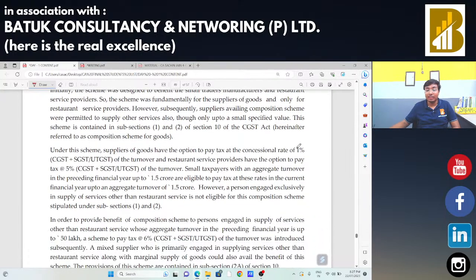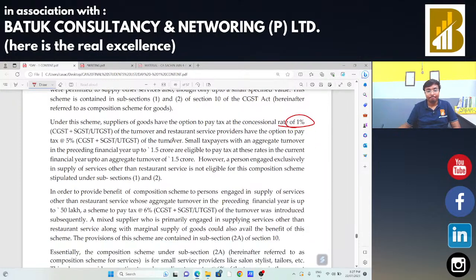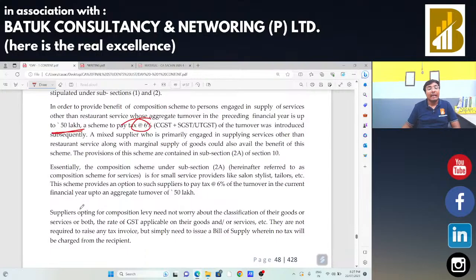Okay, in case of goods the concessional rate is 1%, and the turnover limit is 1.5 CR. In case of services, the rate of GST is 6% and the turnover limit is 50 lakh.